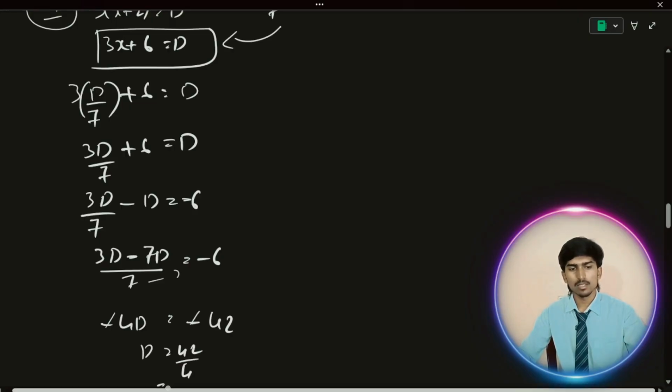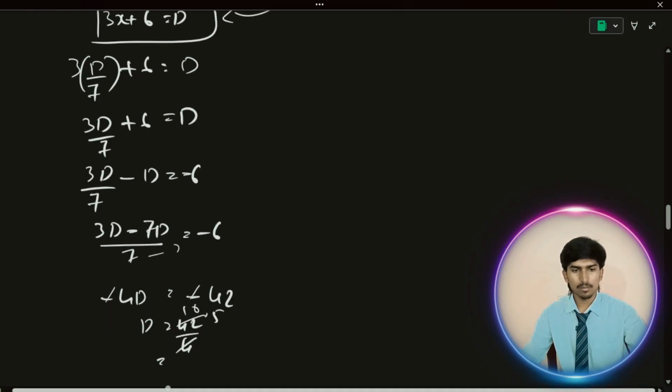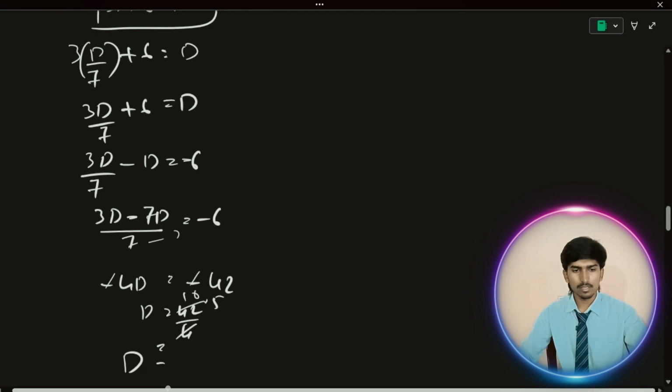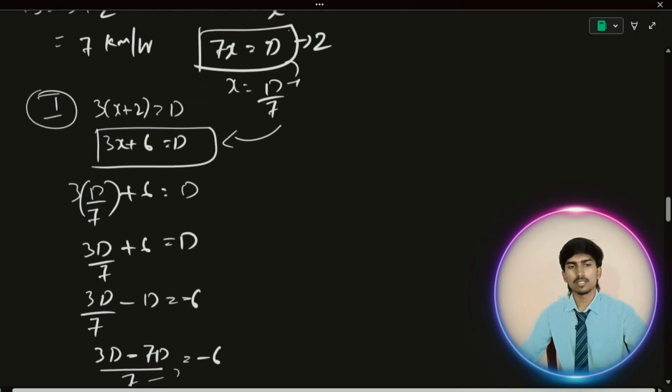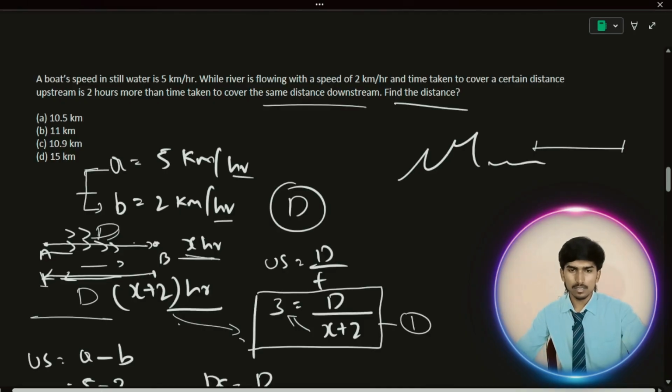What is the answer? 10.5. So the distance is 10.5 kilometers. This is the answer.